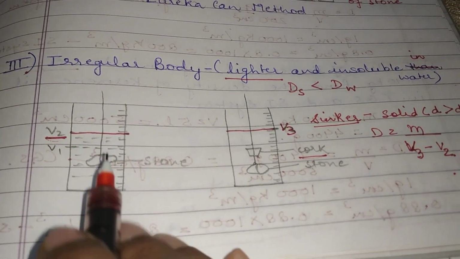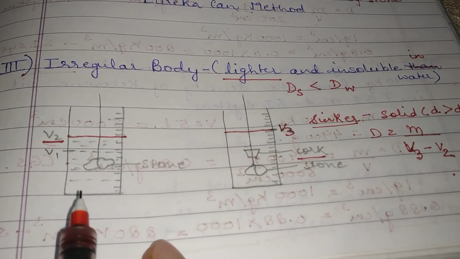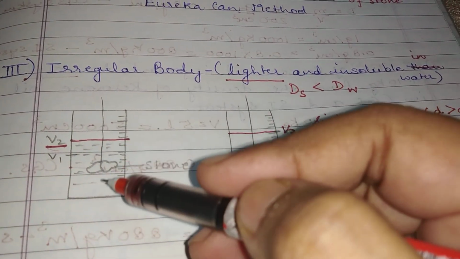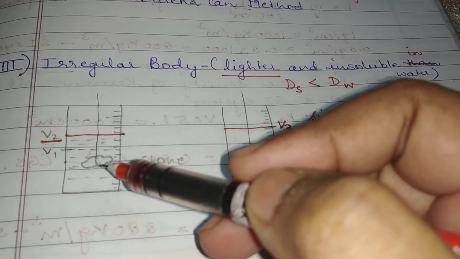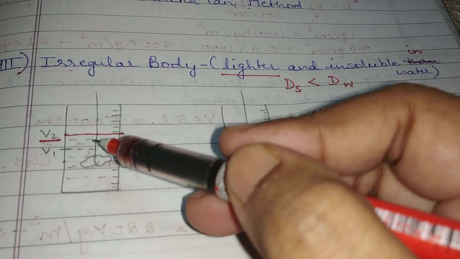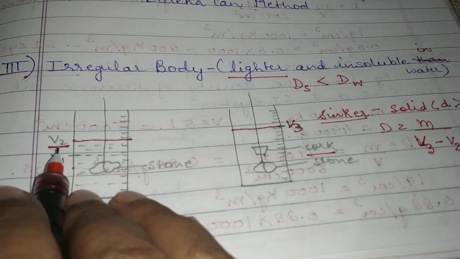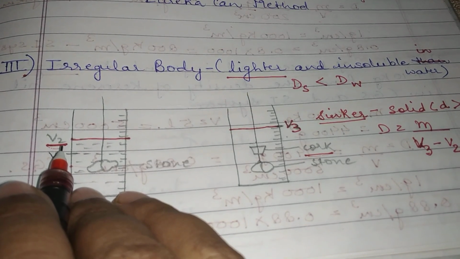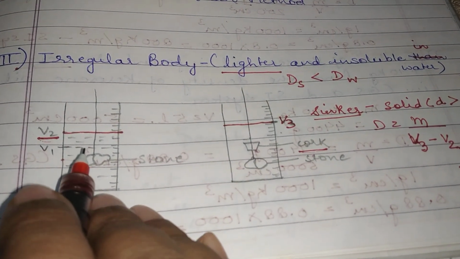Initially we'll take a measuring beaker and fill it with water, and we'll drop the stone in it, which is a sinker, and we'll see that the volume has become V2, which is the volume of the water and the stone.